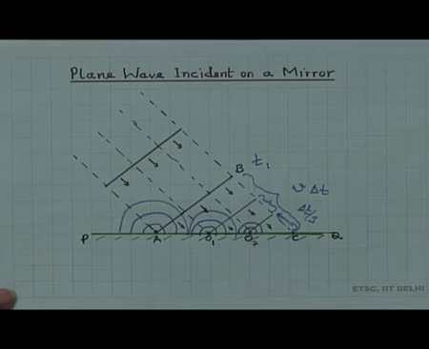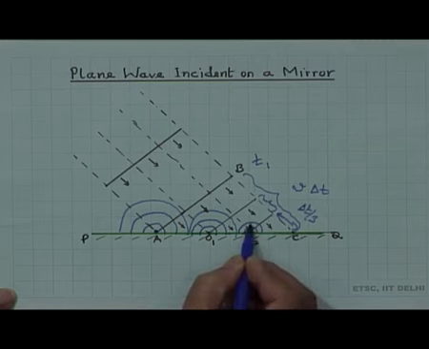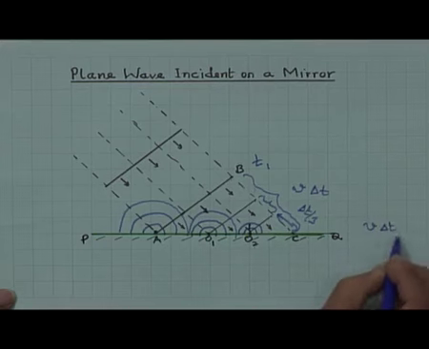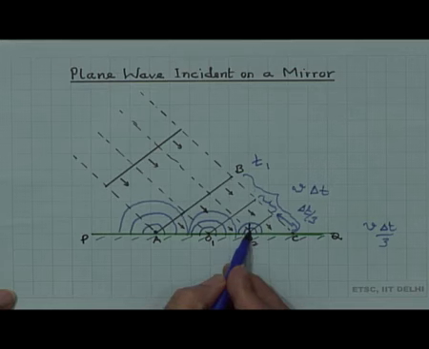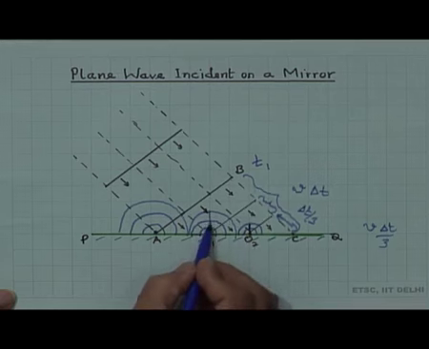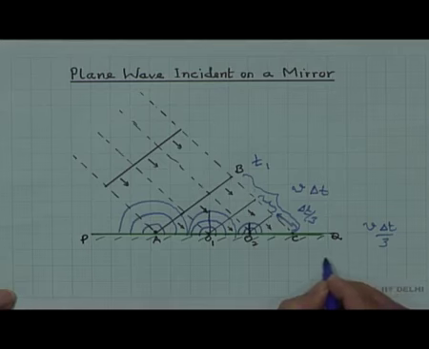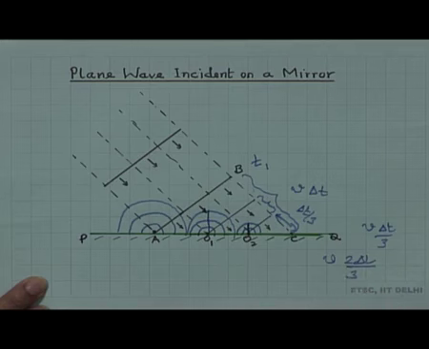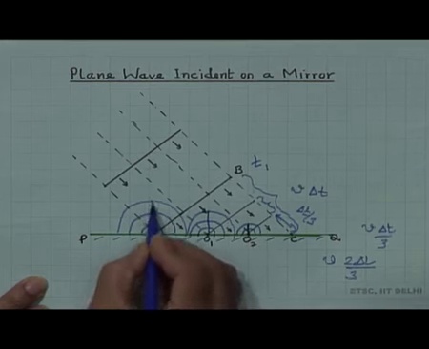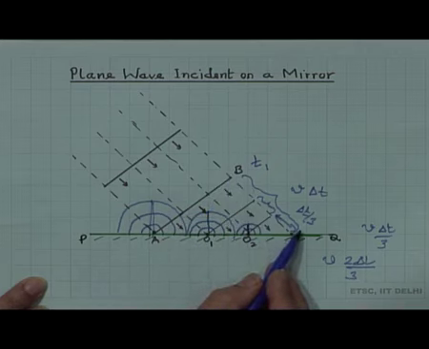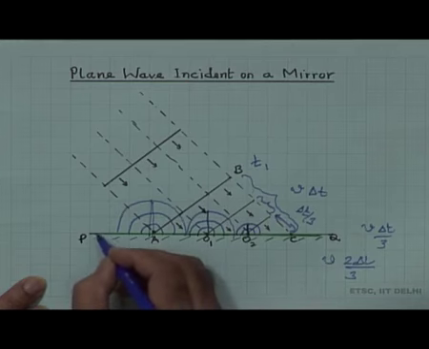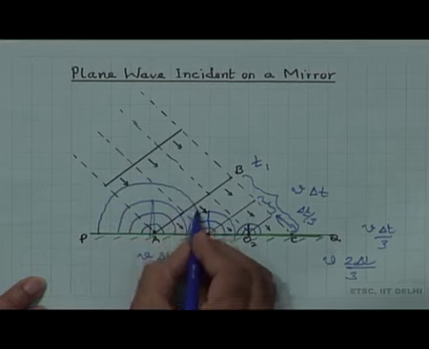So, I have just taken 3 different points, and therefore this radius here will be V into delta t by 3, and this will be V into 2 delta t by 3, and this radius here, delta t being the time taken here, will be V into delta t. So, the radius will be obviously larger.